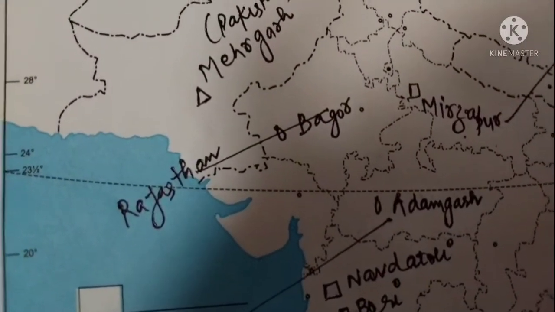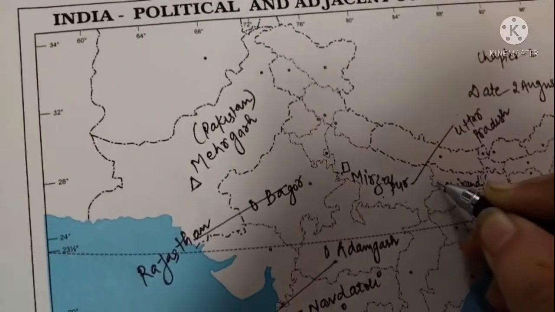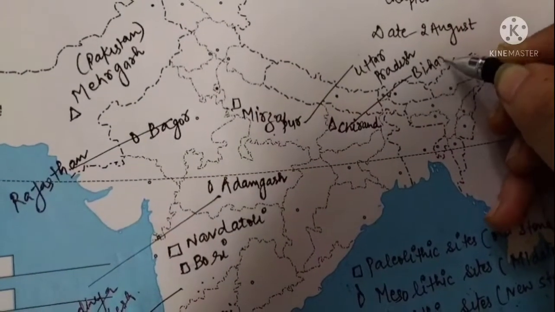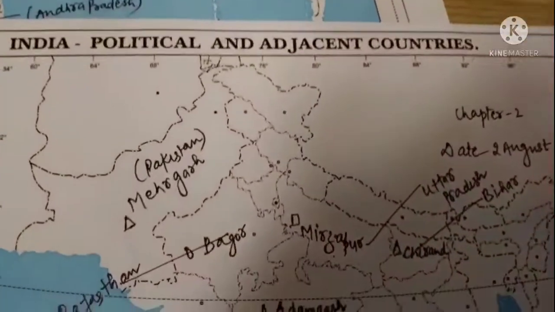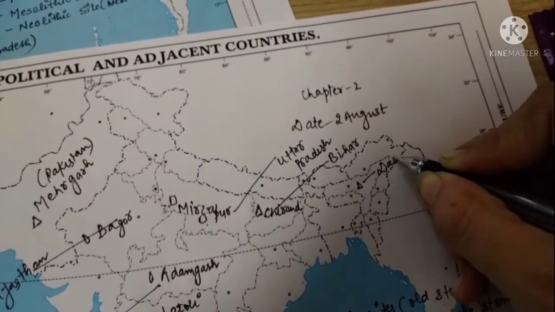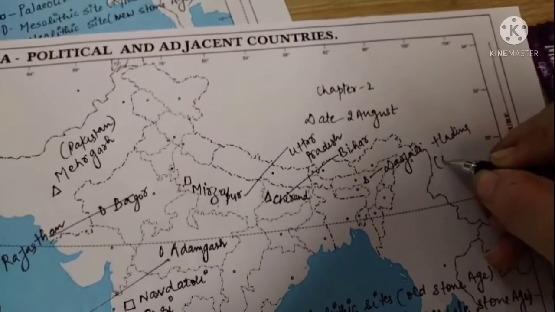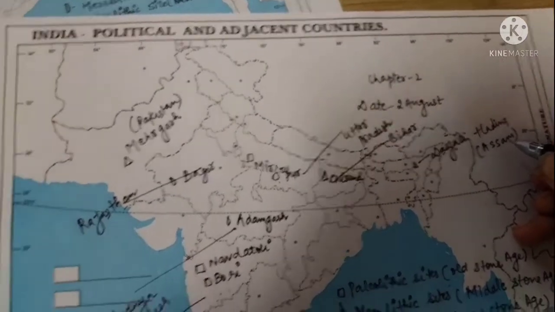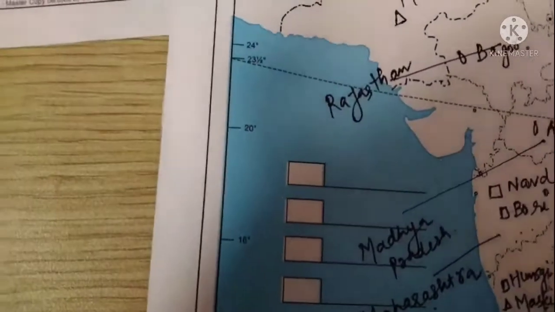Where is our Bihar? Here it is. Chirand, I am using this symbol. And where is Chirand? Chirand is in Bihar. Then Daojali Hading, which is in Assam. Where is our Assam? Here it is. Daojali Hading, which is in Assam. And the next, one more place here, Piklihal.